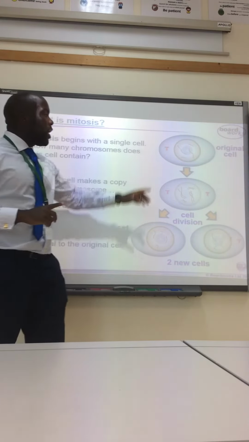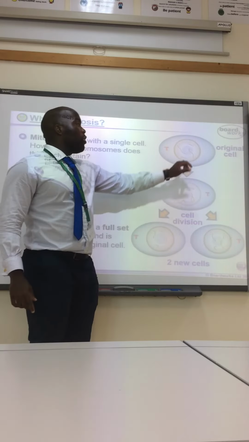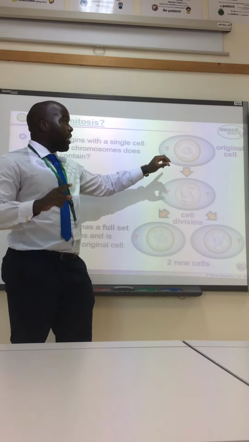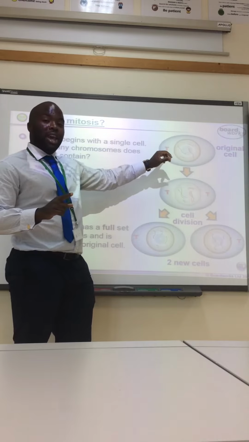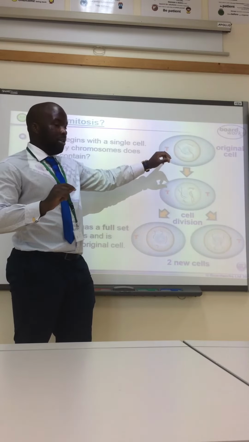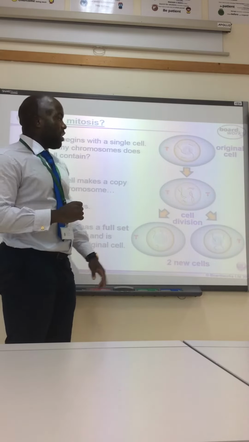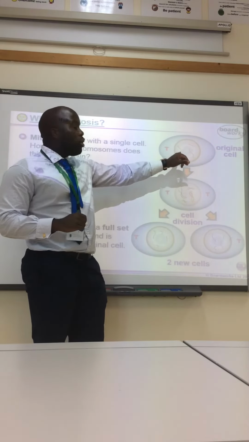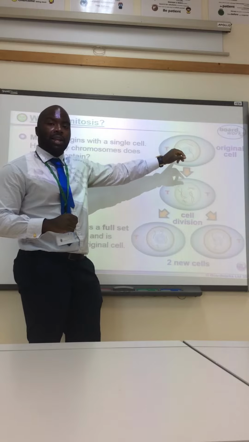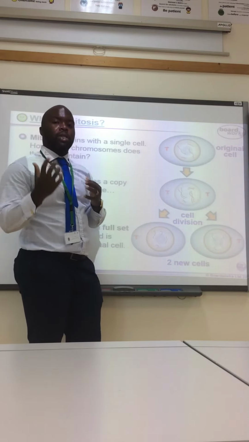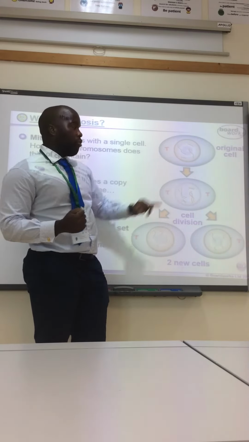So, if we look at what is mitosis, mitosis is the process of one cell splitting into two. So if we look at the example I've got on the board, if you guys remember, how many chromosomes did I say each cell contains? I'll give you a second to answer that. Brilliant. Hopefully you said 23 pairs or 46. In this example, I've only got 4 chromosomes inside the cell, but obviously you guys know that human cells have 23 pairs of chromosomes.